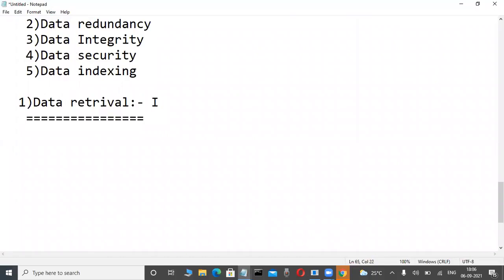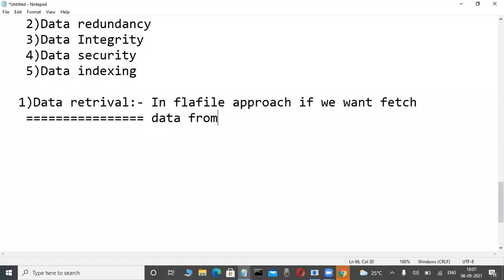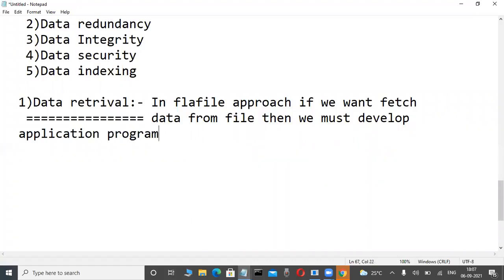In the flat file approach, if you want to fetch data from a file, then we must develop application programs, programs in high level languages. That is difficult, no? High level languages.